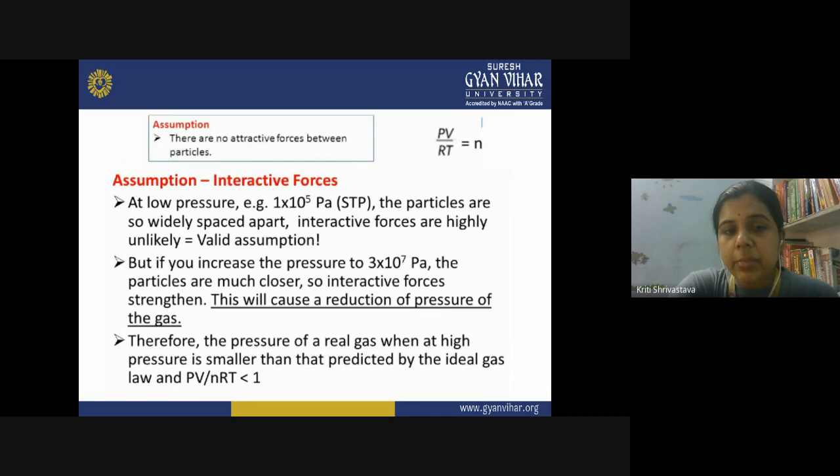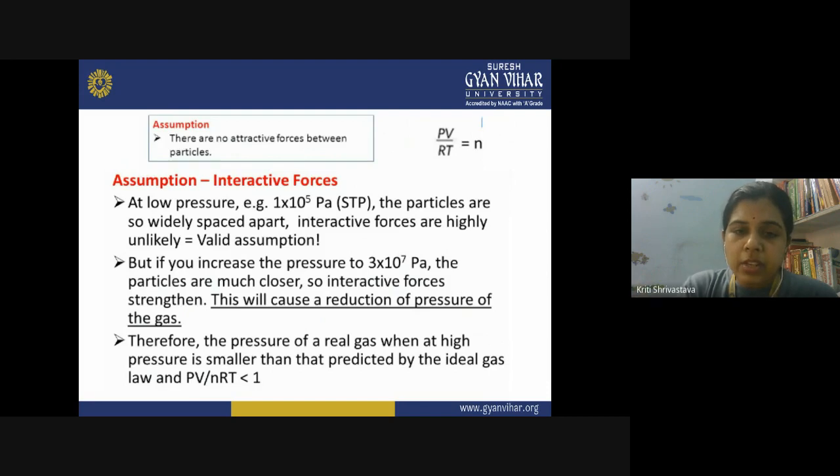So when you increase the pressure, say if I increase the pressure up to 3 times the atmospheric pressure, at such high pressure the particles are so close, and therefore the interactive forces are more. This will cause a reduction of the pressure of the gas. So when you are increasing the pressure, molecules are close and they develop attractive forces, and now you cannot say that there are no forces between the particles. This assumption now proved wrong.